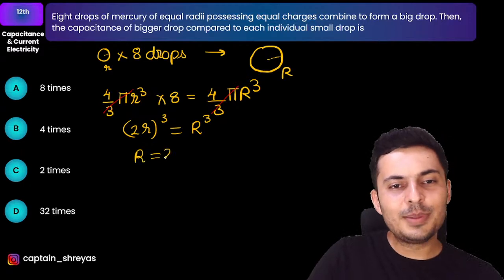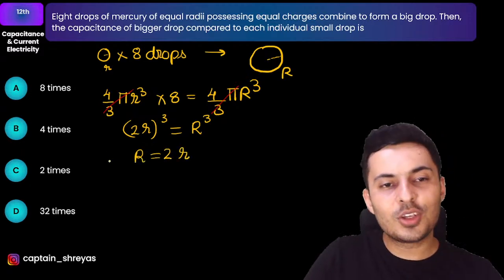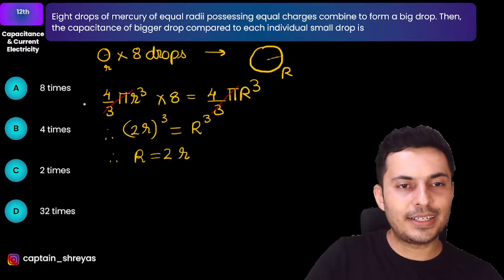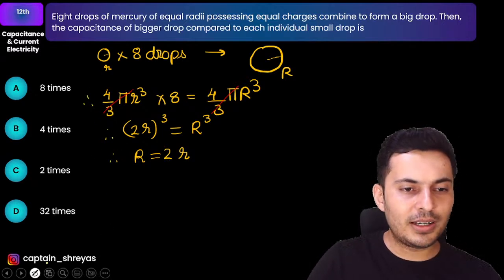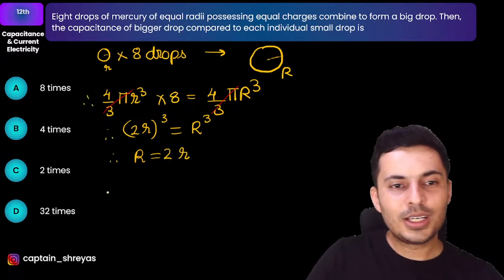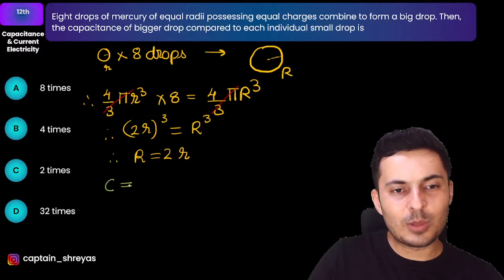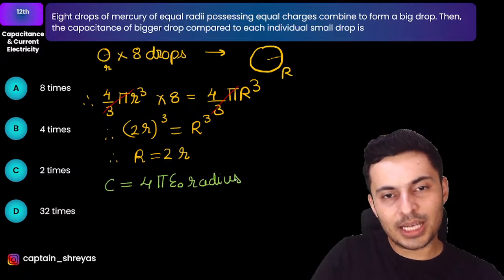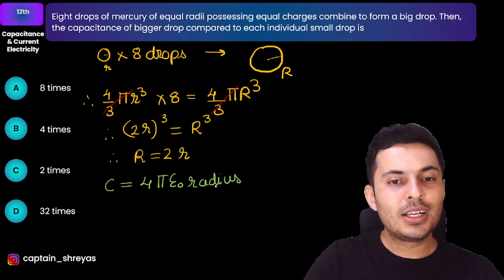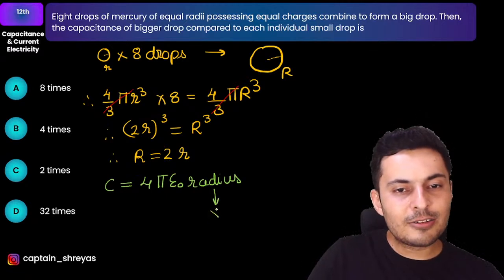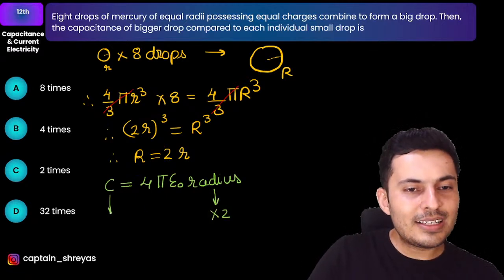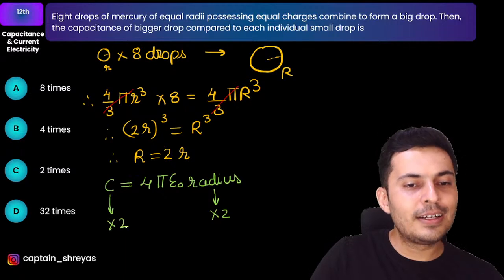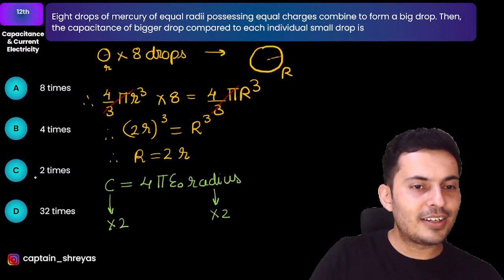Naturally, capital R will be just 2 times r after taking cube root on both sides. Now why is this important? Once I find this out, I can use the capacitance formula which I just gave you. It is 4 pi epsilon naught into radius for an isolated sphere or a drop. So if the radius is being doubled, obviously the capacitance is also being doubled. Hence the answer is option C.